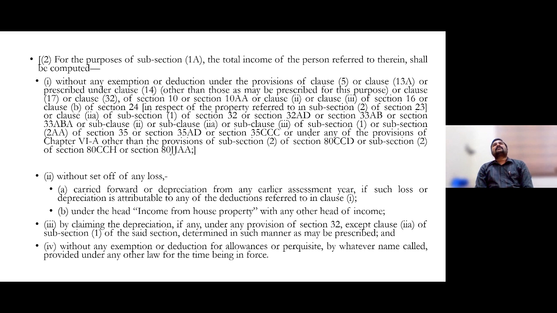So I was mentioning that subsection number 1A has been inserted instead of subsection number 1. In that 1A only, the new slab rates I was mentioning, 0 to 3, 3 to 6, 6 to 9, were applicable. So for those new tax regime opters, definitely, these deductions and exemptions you would be required to sacrifice. Which are all those deductions? In this slide, we would be mentioning them section-wise. In the remaining slides, definitely, one by one section, one by one head, we would be discussing separately.